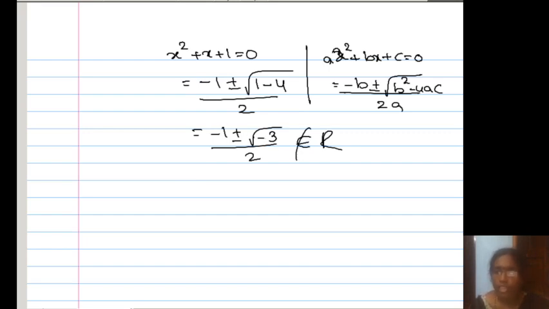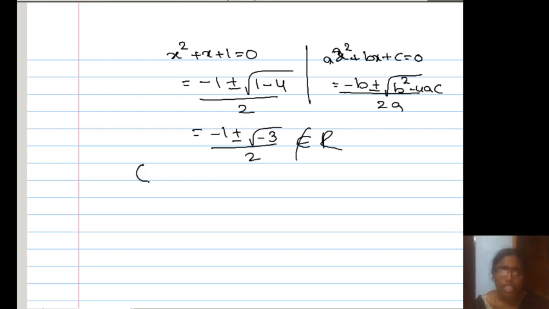So finally, what happened? The real numbers are insufficient to find the roots of some quadratic equations. To solve some equations, real numbers are not sufficient. There is no real solution. Still we have to learn some more numbers, that is complex numbers. That's why we need to learn complex numbers. Okay, let us see now.